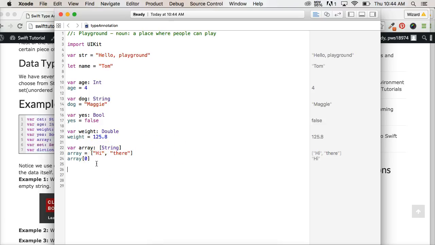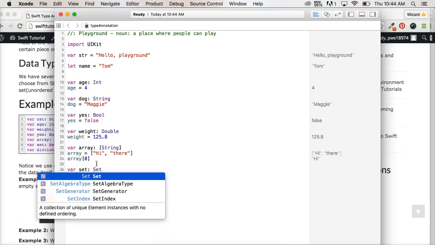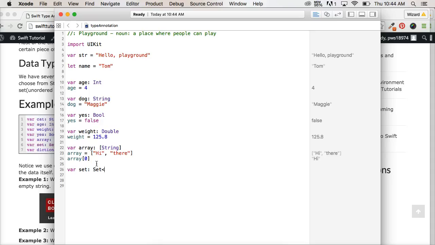All right, we can do a set. You can do var set and capital Set, and then brackets, and we'll say this is going to be a string. All right. Oops, not dot element. I didn't mean to do that. And a set is an unordered list of data. You don't use sets, well, at least I don't use sets all that often, but it's an unordered list. So up here, it's not like this where it's ordered, it's unordered.